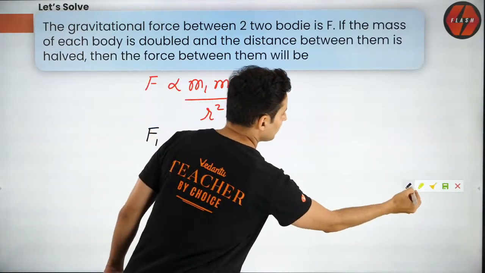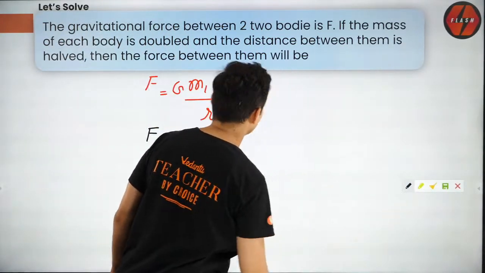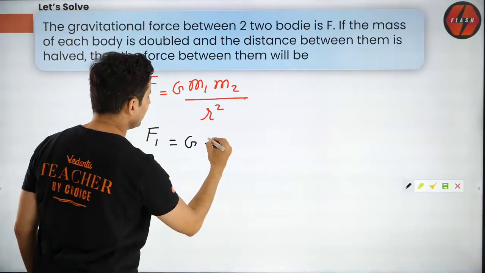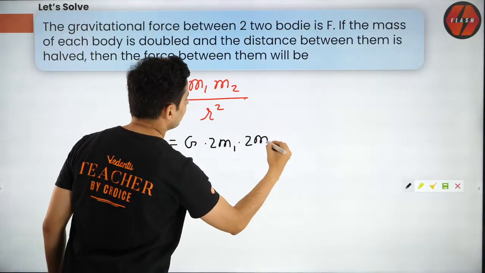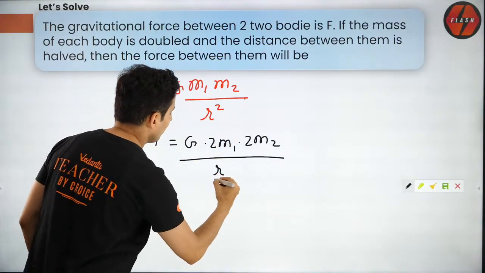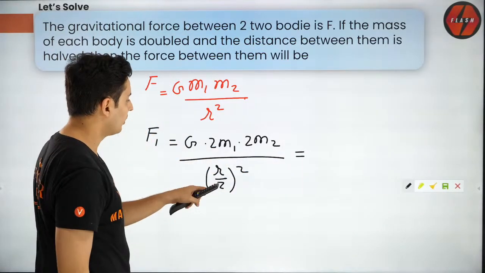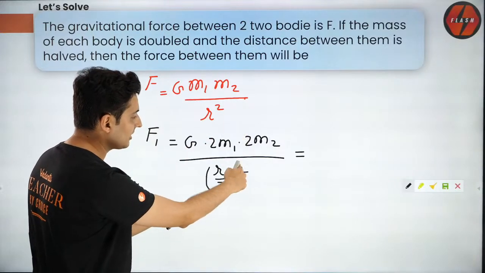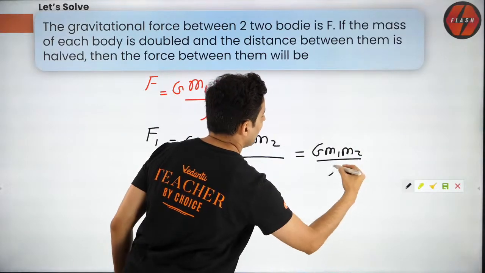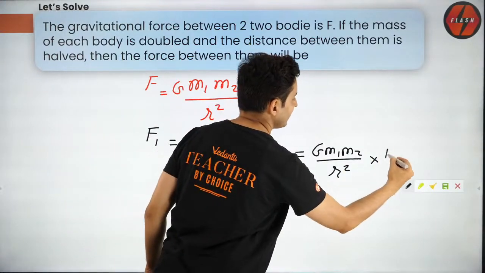Let's do one thing. Let me put G over here, that constant. So the new force, each mass is doubled, that is what is given. So it will be 2m1 into 2m2 divided by, but the distance between them is halved, so r by 2 whole square. So just recalculate this. 2, 2, 4. This 2, when it goes up after squaring, will become 4 more. So it will become G m1 m2 by r square, but 2, 2 and 4 from there, you will get it as 16.